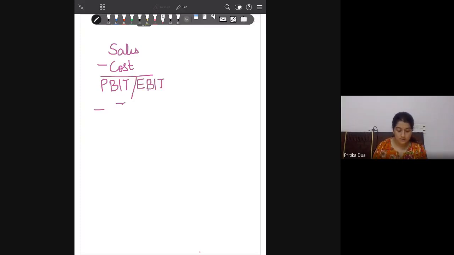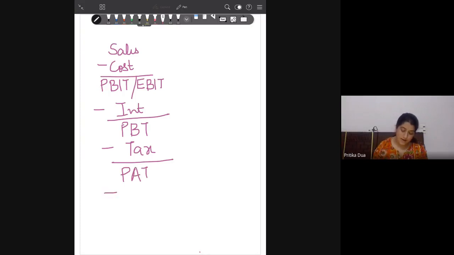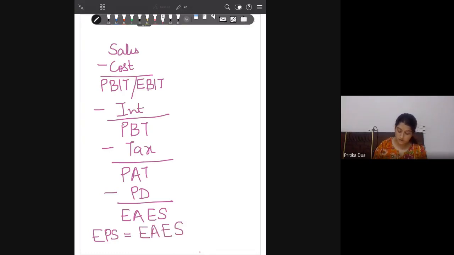EBIT minus interest gives you the profit before tax, post which we deduct the tax to get profit after tax. Minus any preference dividend, if you are paying, gives you the earnings available to equity shareholders, which then helps us come to the EPS, as EPS is earnings available to equity shareholders divided by the number of equity shares.